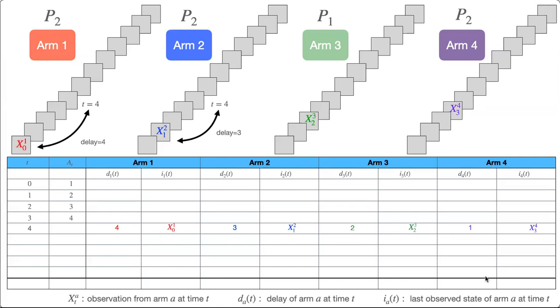Also, one can write down the last observed state of each arm. For example, at time t equal to 4, the last observed state of arm 1 is x01. That of arm 2 is x12, and so on.